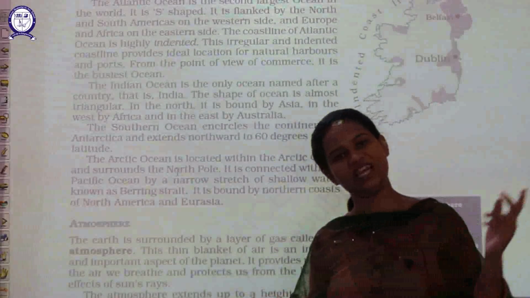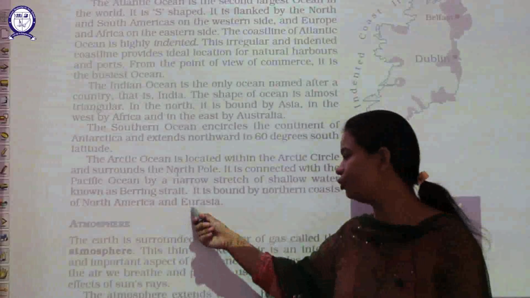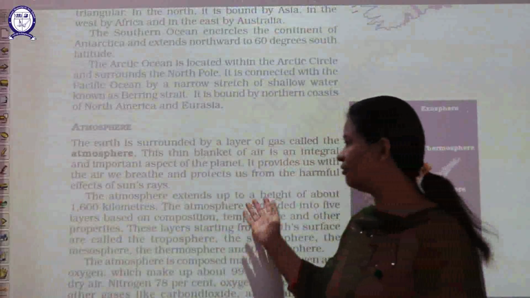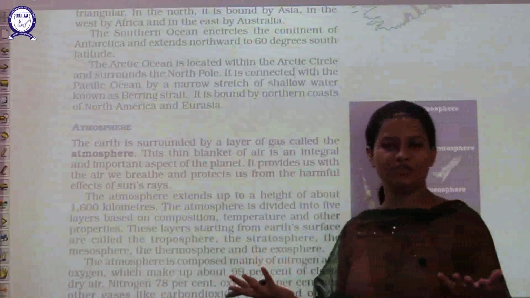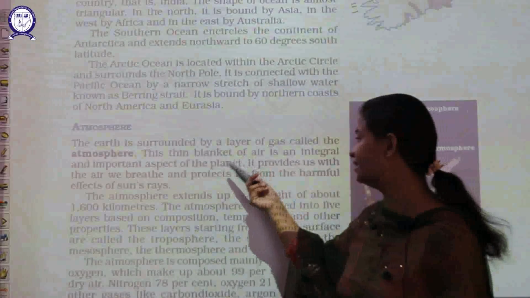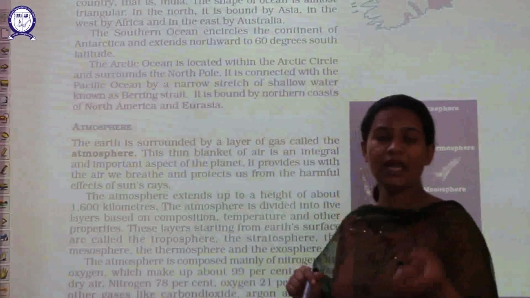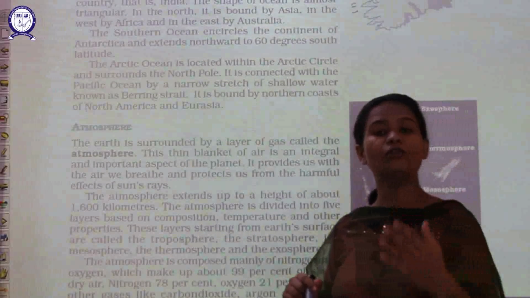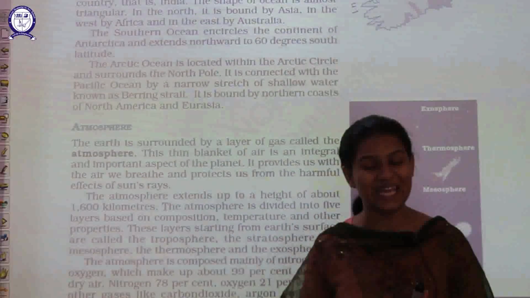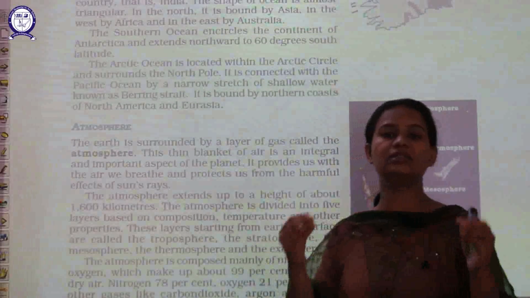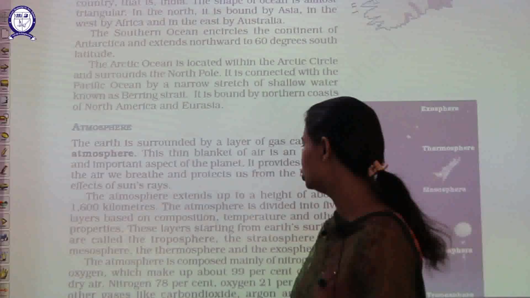What is Eurasia? That we have already discussed, the common part of Europe and Asia. Then is your atmosphere. We have already discussed the thin layer of air that surrounds us is called atmosphere, and the important gas which is essential for us to survive, that is oxygen, is also present here. One of the important gases which protects us from the harmful rays of the sun, that is your ozone layer. Ozone layer protects us from the ultraviolet rays of the sun.